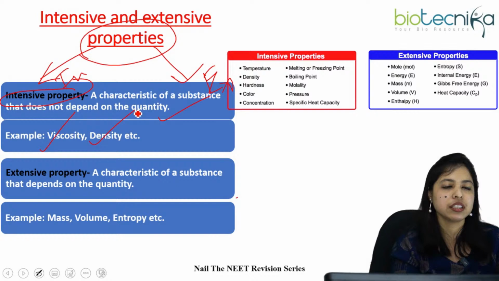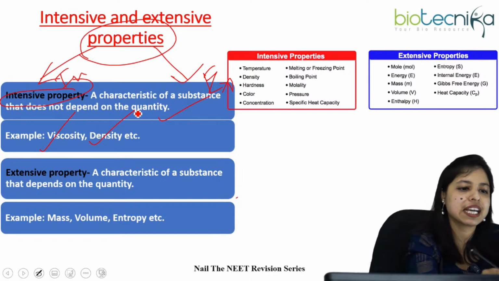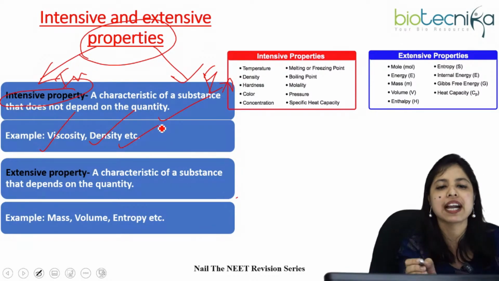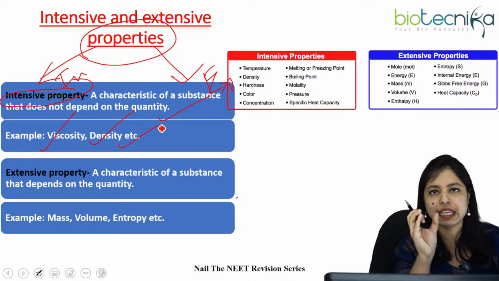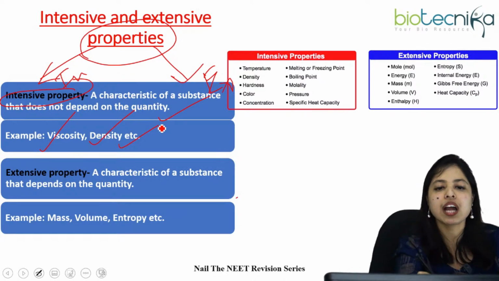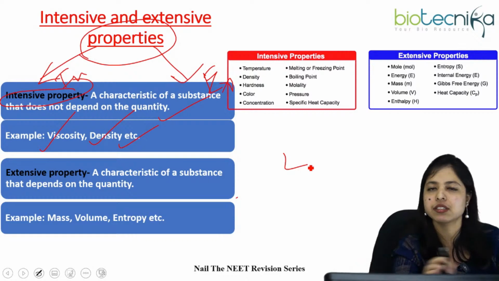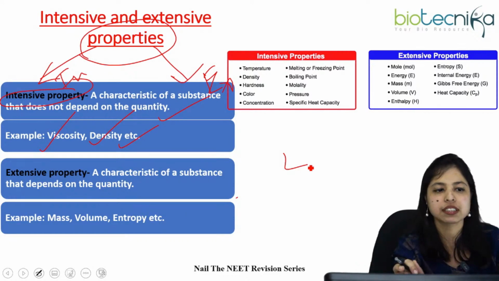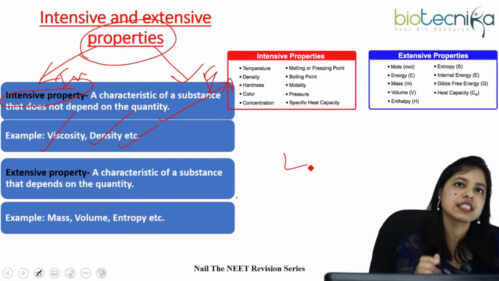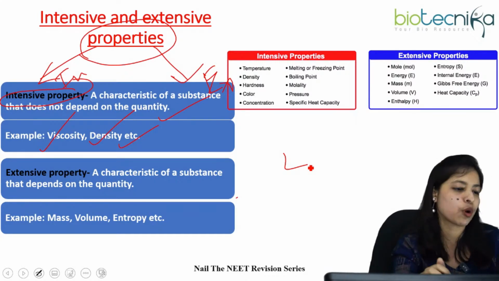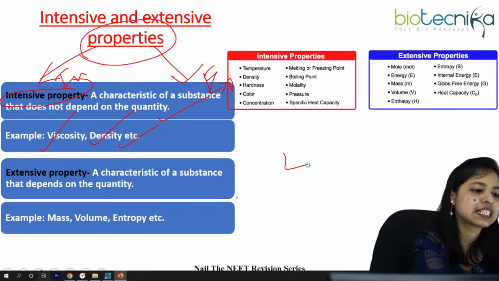Why? You can think like this: for a particular element, it is not possible that 2 grams have a separate density and 5 grams have a separate density. Right? It is not possible. So we can say it doesn't depend on the quantity, and that's why this type of property is an intensive property. And next is extensive property.